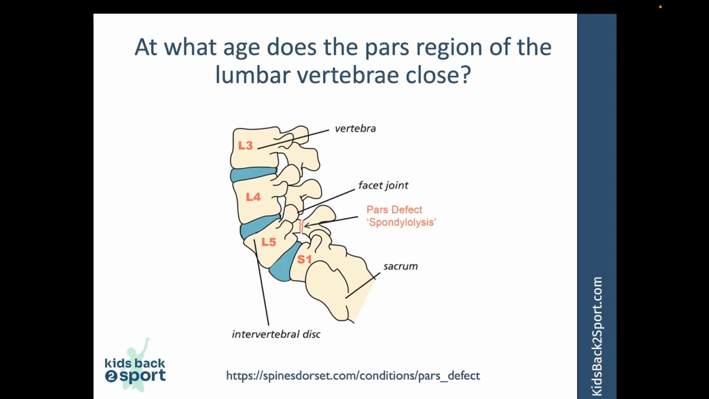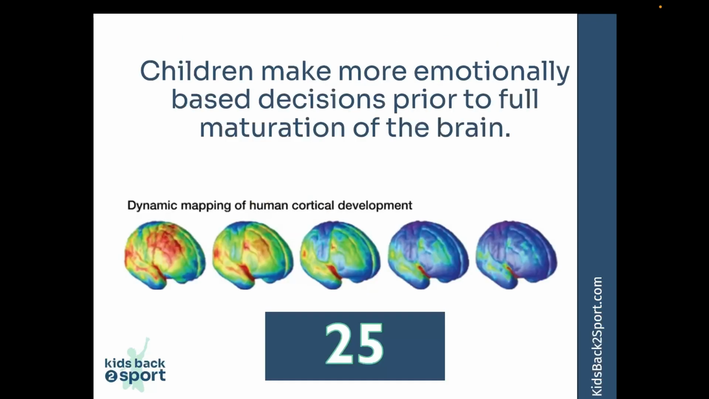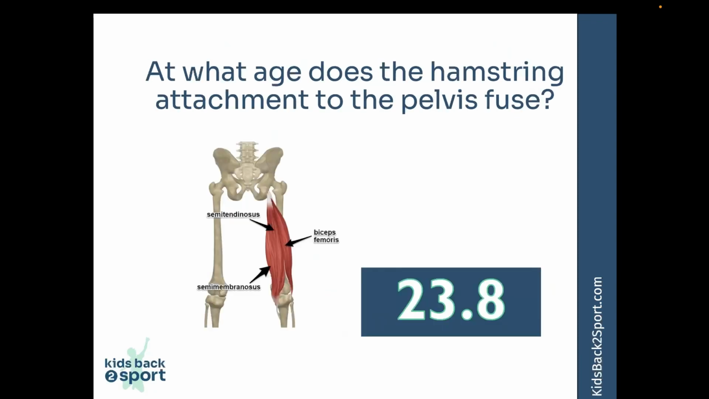So now let's see how you did. The child will continue to make emotionally based decisions until often around the age of 25. The hamstring attachment to the ischium doesn't fully ossify until around the age of 23 to 24.